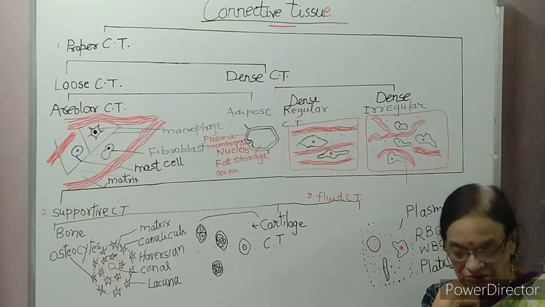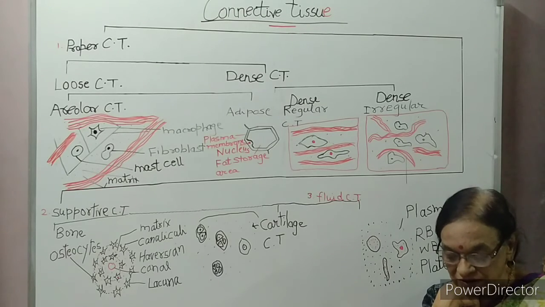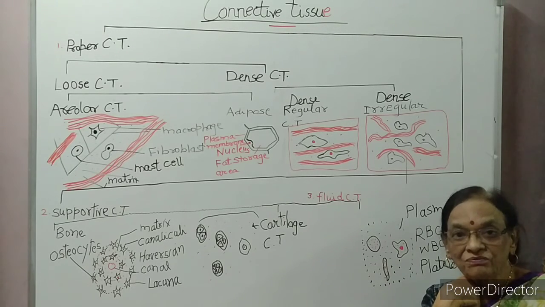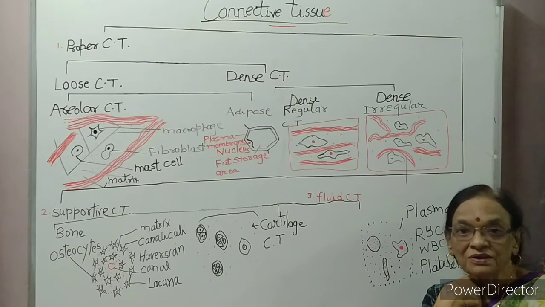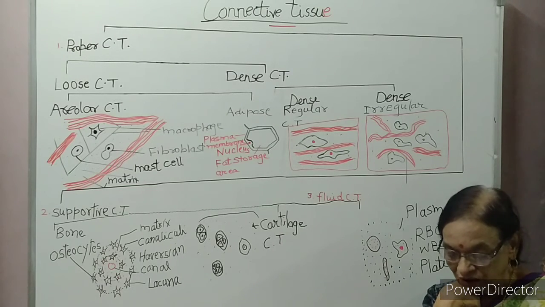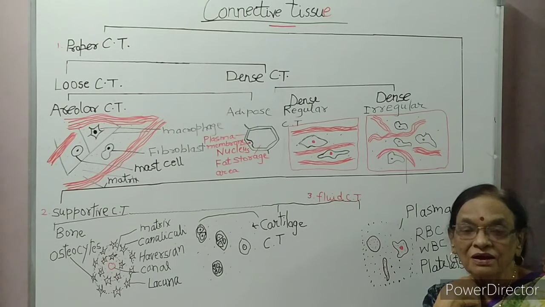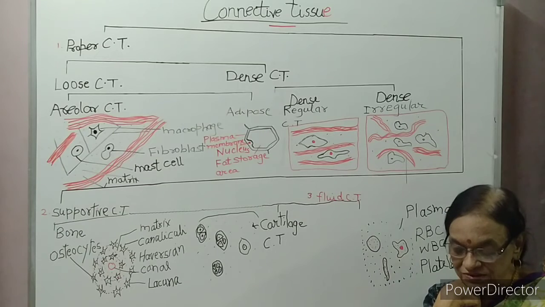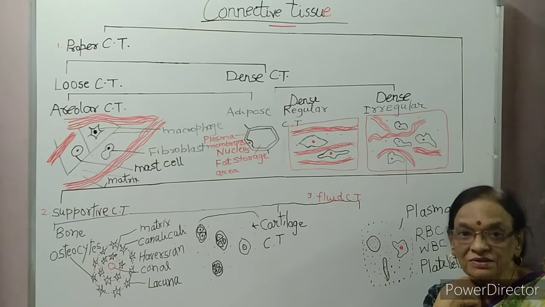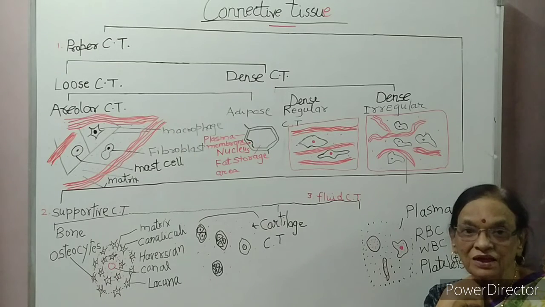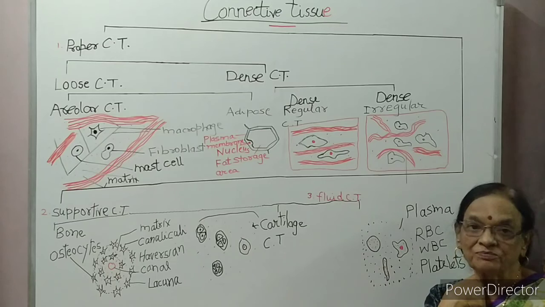There are junctions between the adjacent cells, and these cells show characteristics of both striated and non-striated muscle.